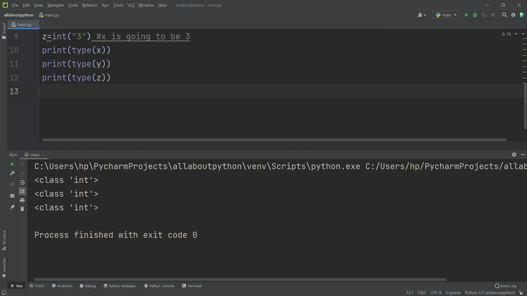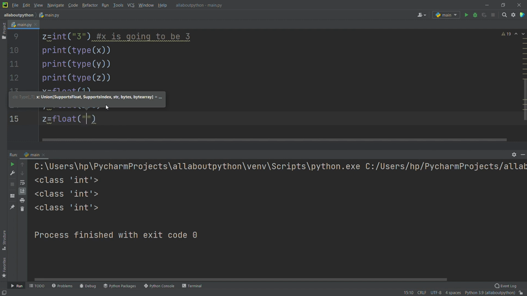Without wasting any time, let me create the variables. x is equal to float of 1 and y is equal to float of 2.8. Now I will use z is equal to float of a string, because I am converting any data type into float.